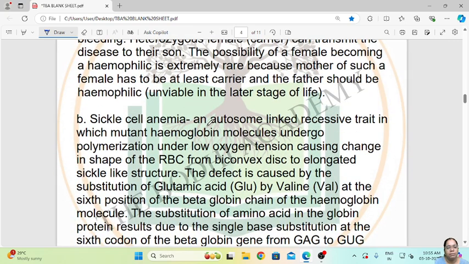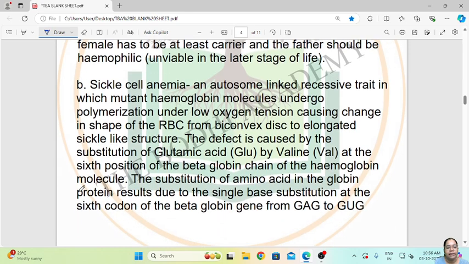Second is sickle cell anemia, an autosomal recessive trait in which mutant hemoglobin molecules undergo polymerization under low oxygen tension, causing a change in the shape of the RBC. From a biconvex disc, the red blood cells attain an elongated sickle, that is, a crescent shape. This defect is caused by substitution of glutamic acid by valine at the sixth position of the beta globin chain of the hemoglobin molecule.